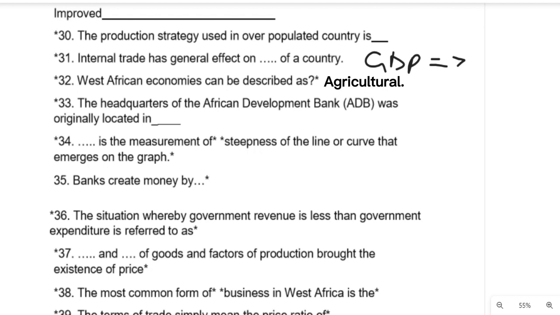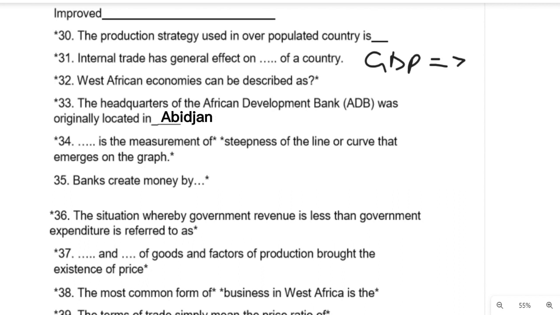Question number 32. The headquarters of the African Development Bank, AFDB, was originally located where? Make sure you check questions like this, you always see them, especially for the World Bank, African Development Bank, and the rest. It is originally located in Abidjan, which is in Côte d'Ivoire.